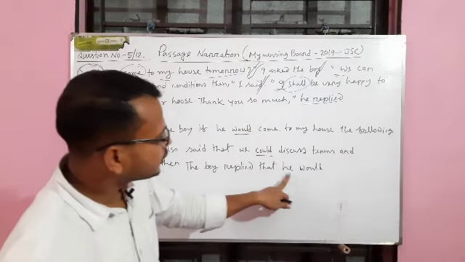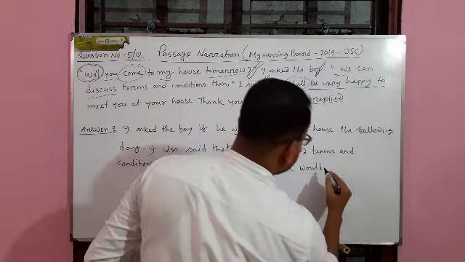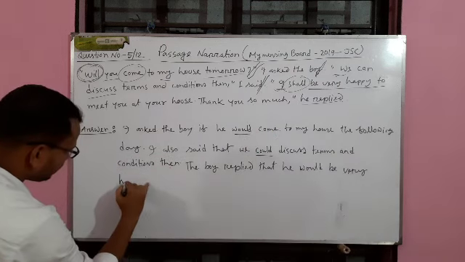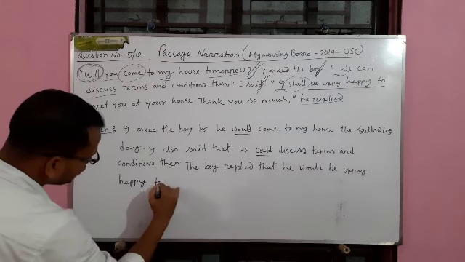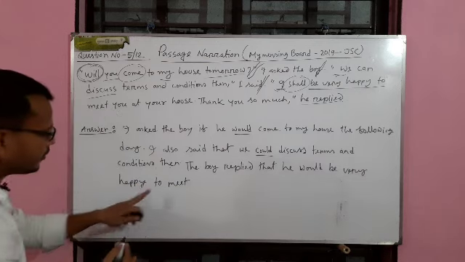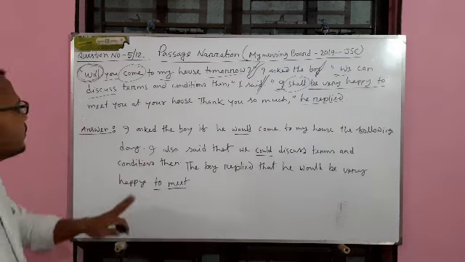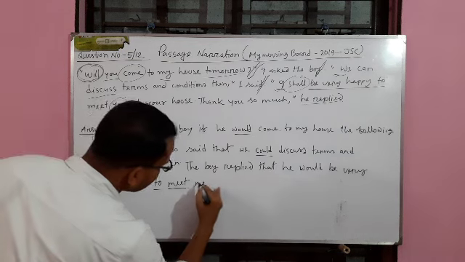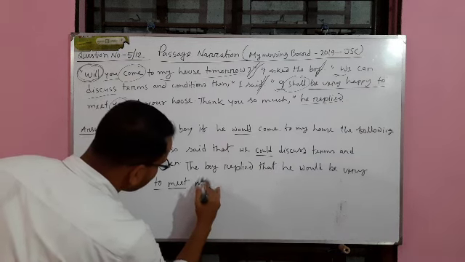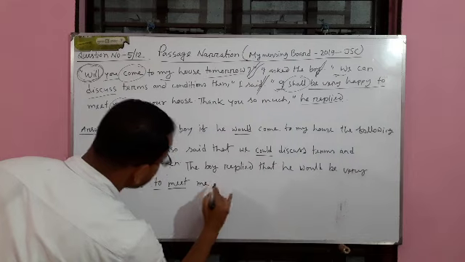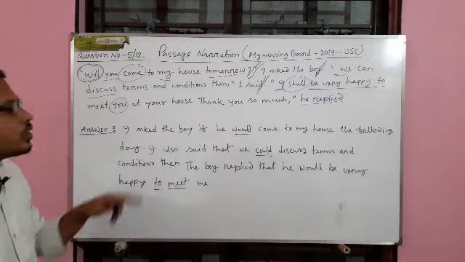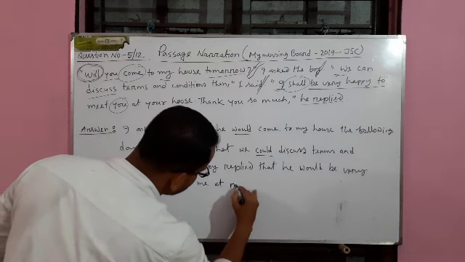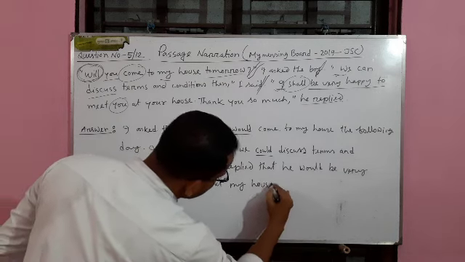He would be very happy to meet. To plus verb, that means the infinitive, will remain unchanged. To meet you, you means me, to meet me at your house. Whose house? At my house, that means at my house.